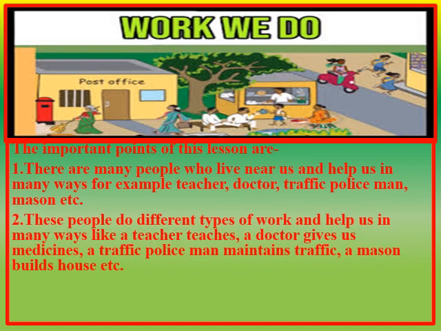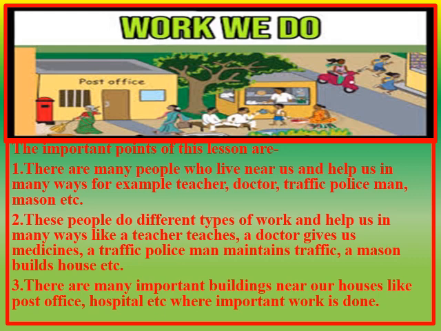These people do different types of work and help us in many ways, like a teacher teaches, a doctor gives us medicines, a traffic policeman maintains traffic, a mason builds house, etc.